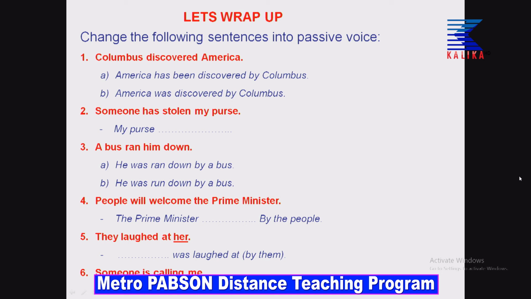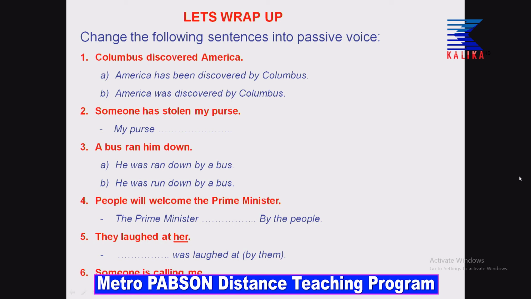Now, look at the second one. Someone has stolen my purse. Remember the rule with vague objects? Here someone is there, one of the Sena rule. Someone has stolen my purse. So, I have written my purse dot dot dot. You have to fill the correct answer here. So, what would you say?